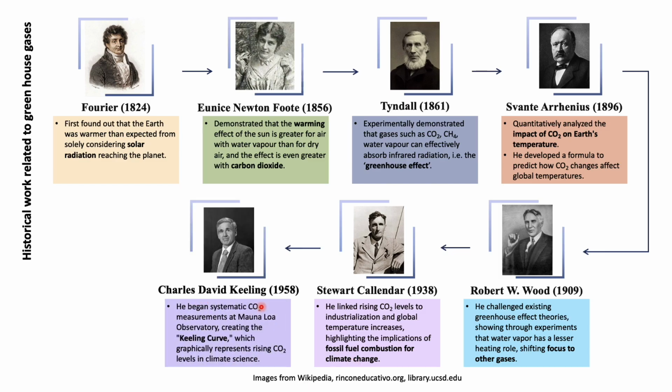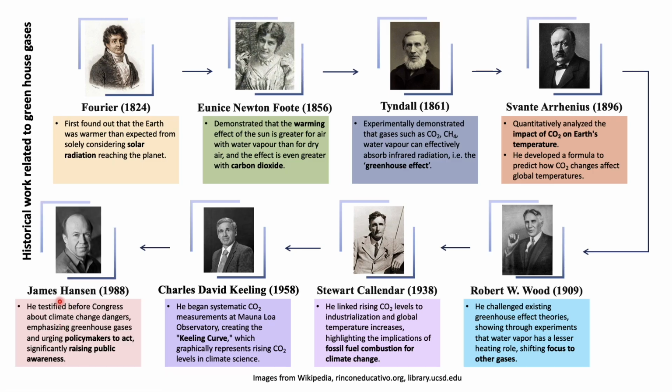And then in 1958, the Keeling curve, which we are talking about, was an excellent piece of work, showing the seasonal variation of carbon dioxide. That is the seesaw type curve, called the Keeling curve, and he showed graphically the rising CO2 levels in climate science. He was the first person to show that. He did the research in Hawaii. And then James Hansen in 1988 took a very important step, informing policymakers to act significantly and raising public awareness. So these are the historical facts about greenhouse gases and their relation with carbon dioxide, methane, and water vapor.